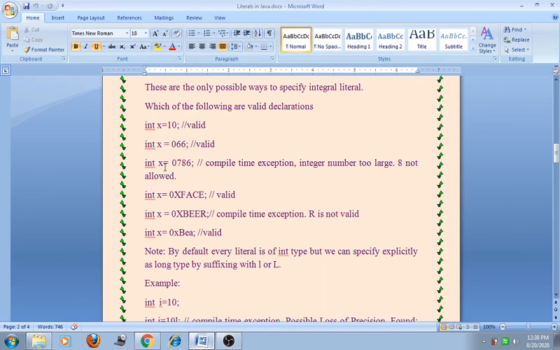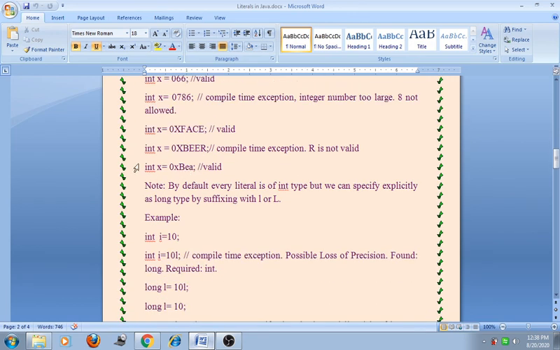Now next, int x = 0786. Here a compile time error will occur because 8 is not allowed here, since it is an octal number. Now next is int x = 0xFACE. It is also a valid declaration. Next, int x = 0xBER. It gives a compile time error, R is not valid. Now next, x = 0xBeA. This is also a valid declaration.